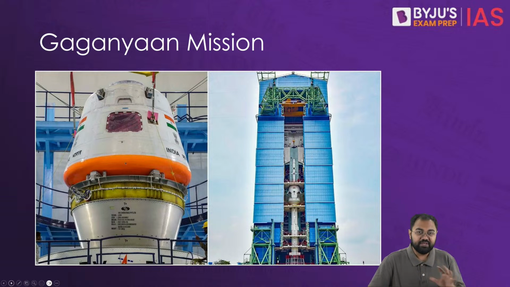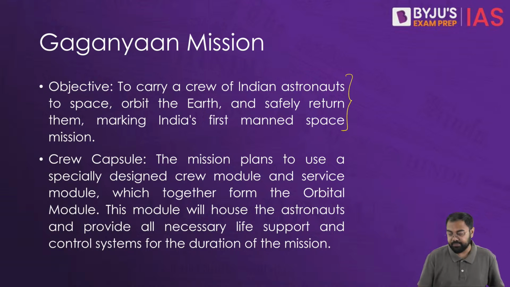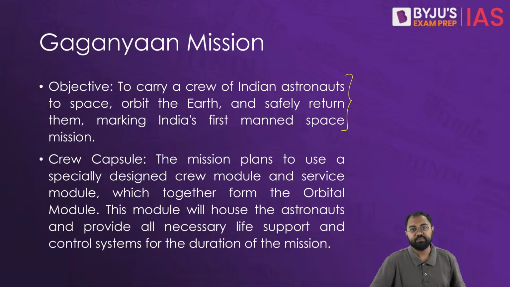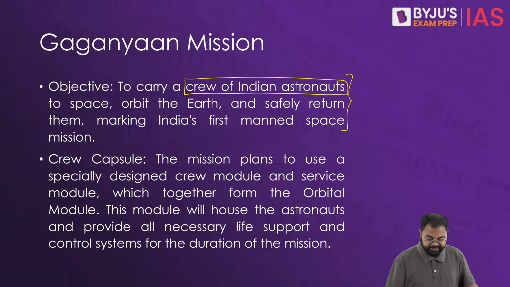So when it comes to this mission, try to understand what it is. The Gaganyaan mission has been seen as a very important and ambitious mission of ISRO. It has been undertaken with the primary objective to demonstrate India's capacity to send humans to the low Earth orbit and return them safely to the Earth as well. Here are some of the important aspects. It is a mission that will carry a crew of Indian astronauts into space, specifically to the low Earth orbit.